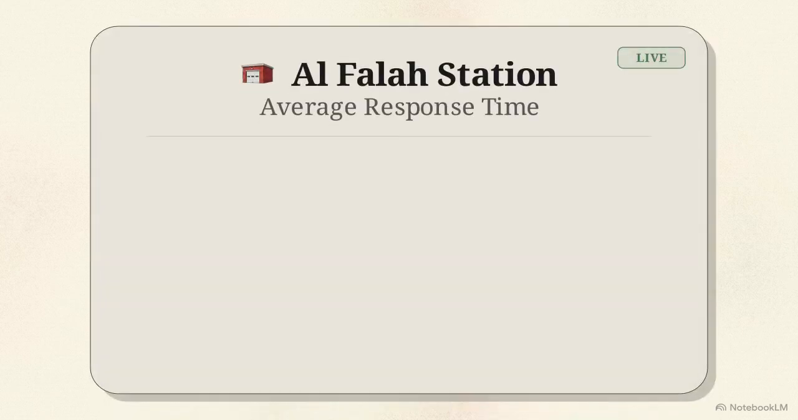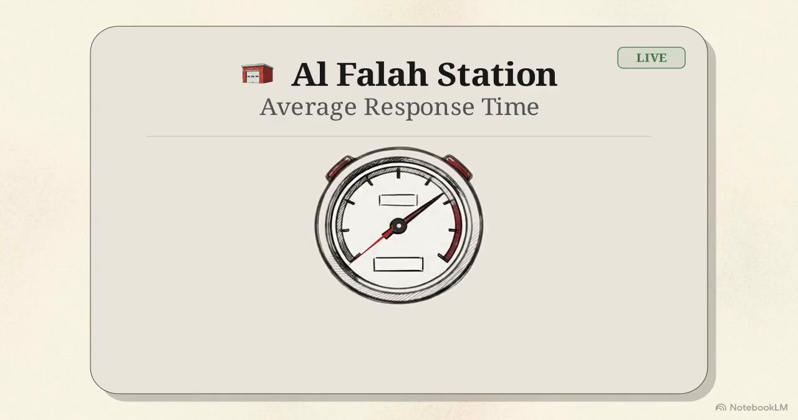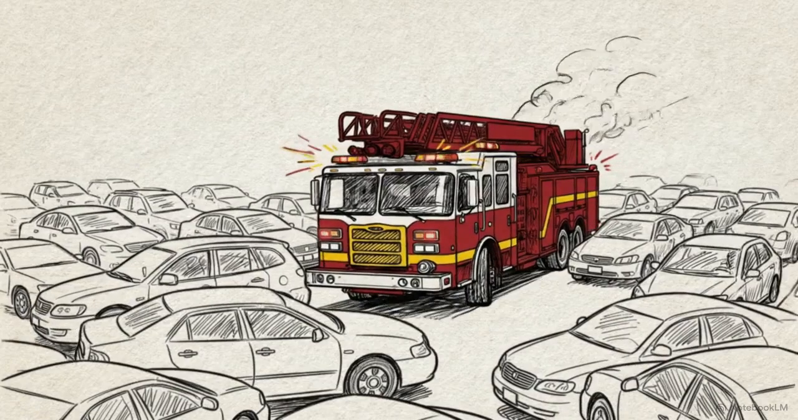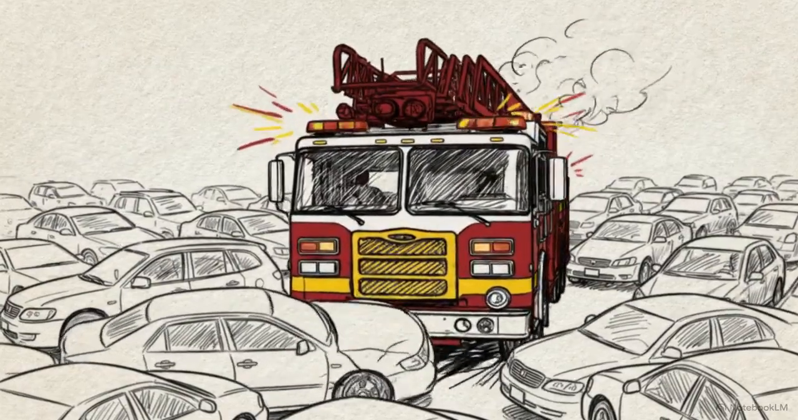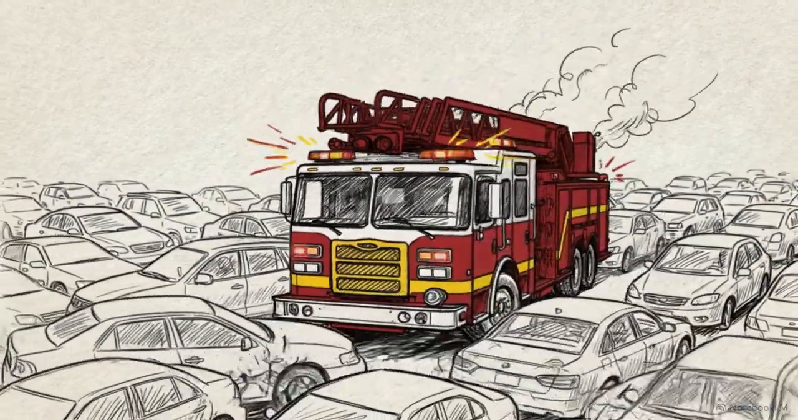Abu Dhabi's civil defense stations use dashboards to track operational performance. A station commander might look at a gauge like this and report that their crew reaches emergencies in 6 minutes on average. This average must account for the physical variables of the city, such as a dispatch truck navigating heavy gridlock at a congested intersection.